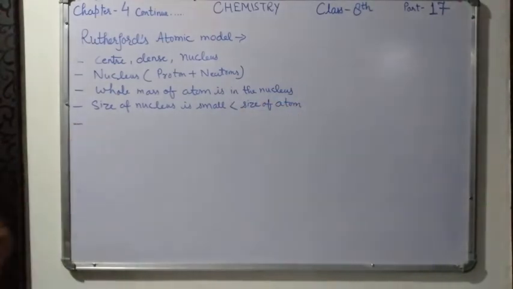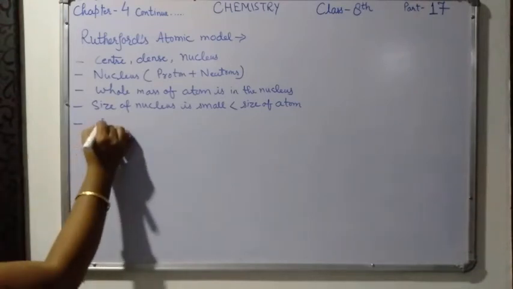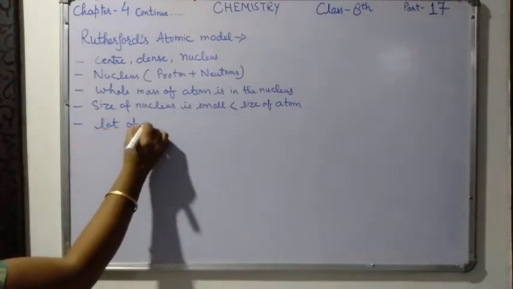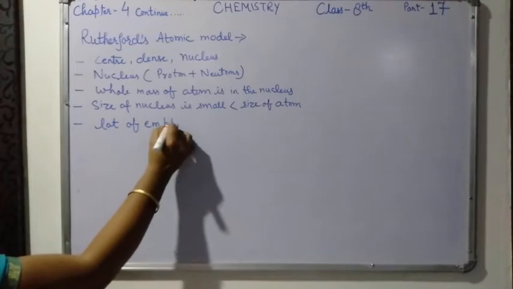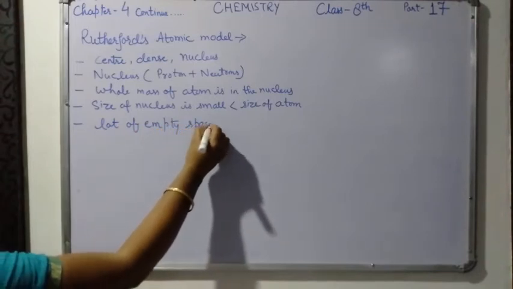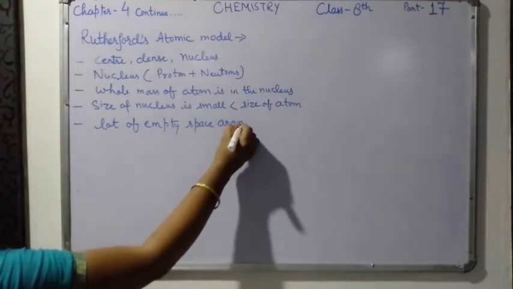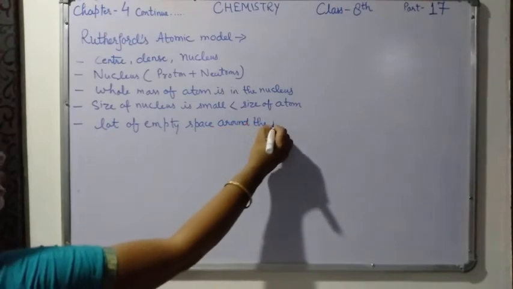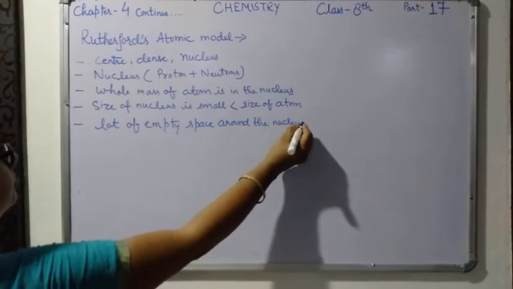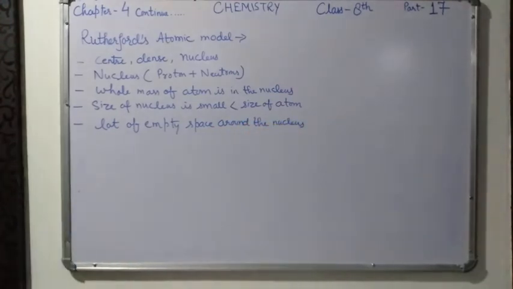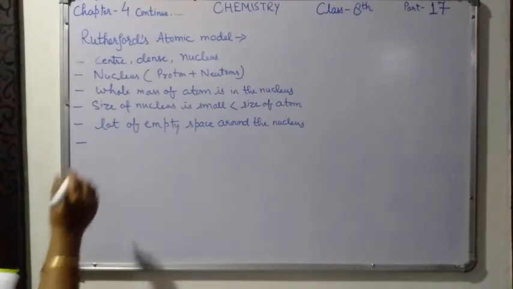Next point, he said that there is a lot of empty space around the nucleus. Next point, he said that electrons revolve around the nucleus in orbits or shells at an extremely high speed.